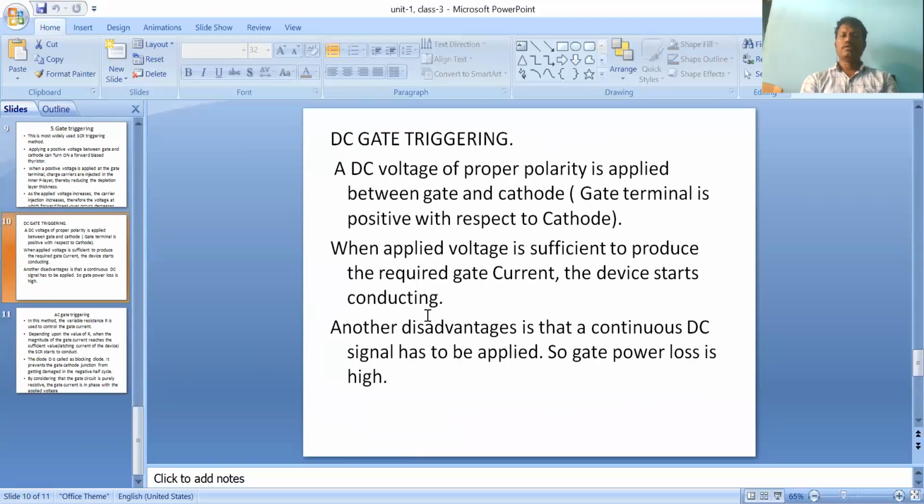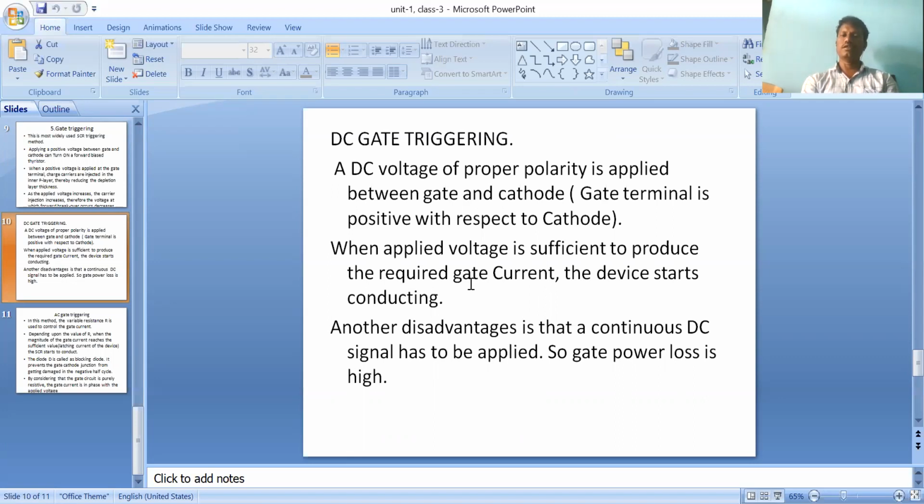DC gate triggering means a DC voltage of proper polarity is applied between gate and cathode. The gate terminal is made positive with respect to the cathode, and at that time the device turns on. When the applied voltage is sufficient to produce the required gate current, the device starts conducting. Gate triggering is very important: pulse gate triggering, DC gate triggering, and AC gate triggering. In pulse triggering, a pulse signal is applied through the gate terminal, and the SCR automatically comes into the on state from the off state. That is a very useful method to turn on the SCR.